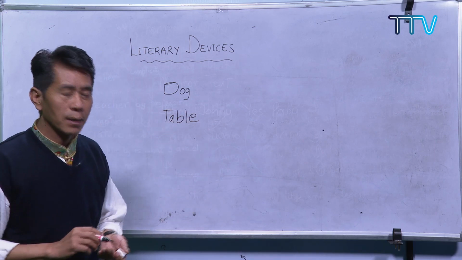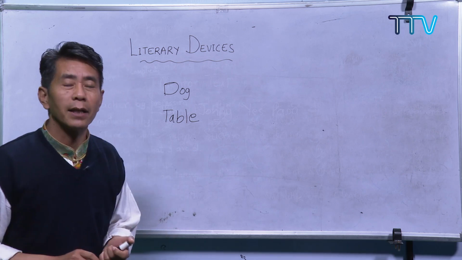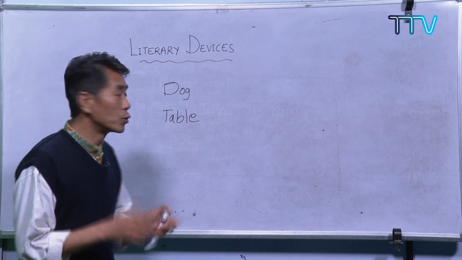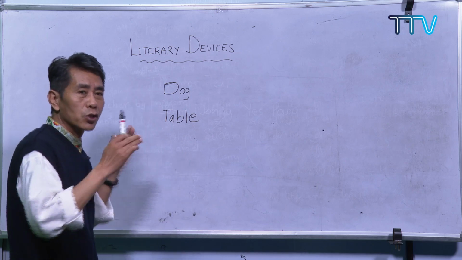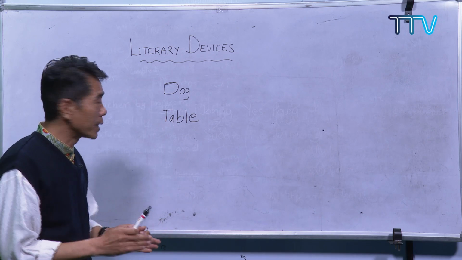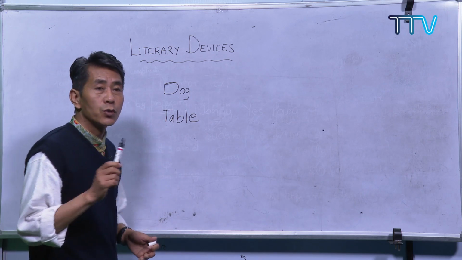Can you read this? Yes, this is table. Now, how many syllables are there? There are 2. Dog, there is only 1 syllable. Chair. Now, table, there are 2 syllables.